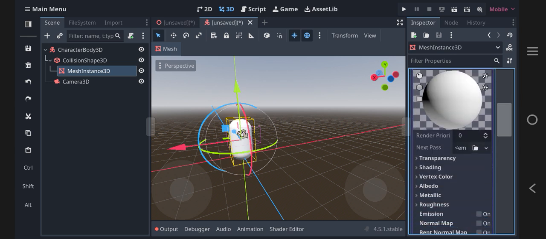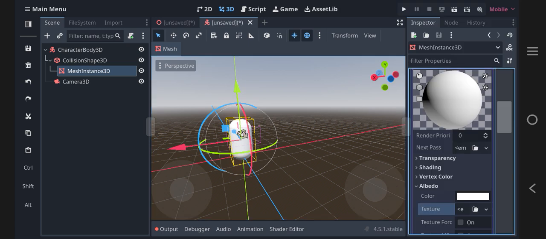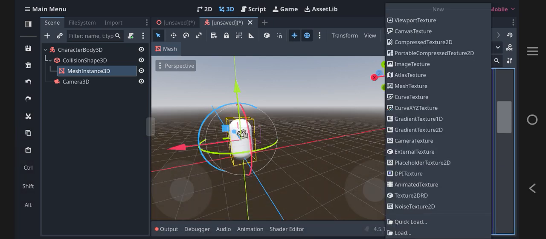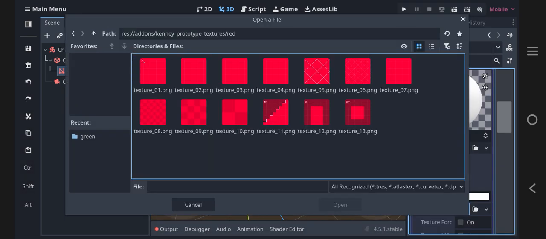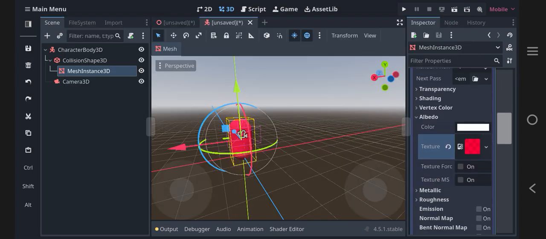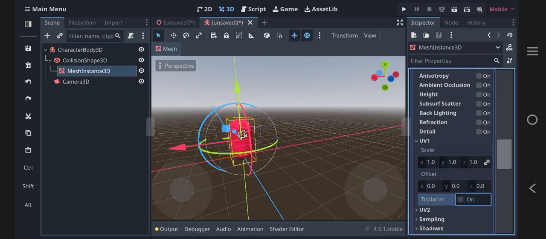Let's make the albedo. Just load it on. I'm gonna choose red since it's my favorite color. Triplanar. Now do your favorite.